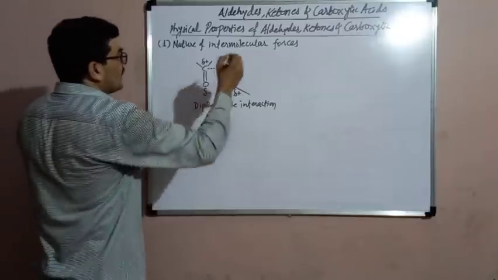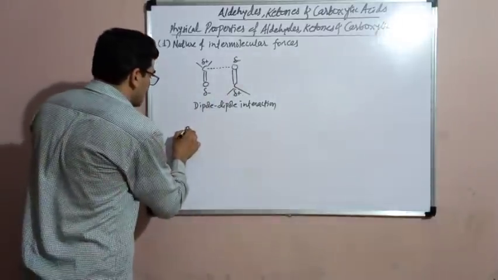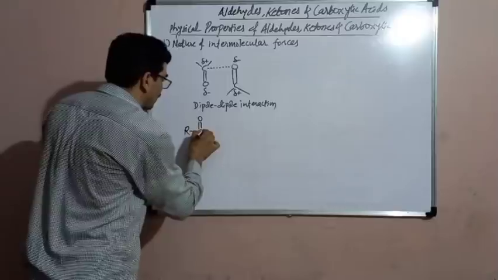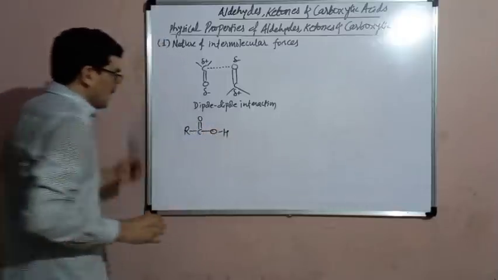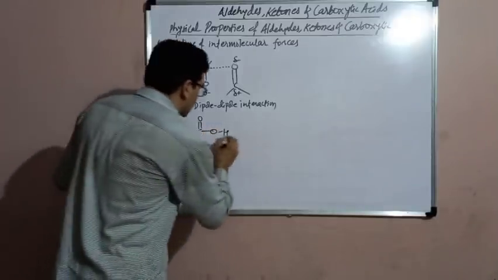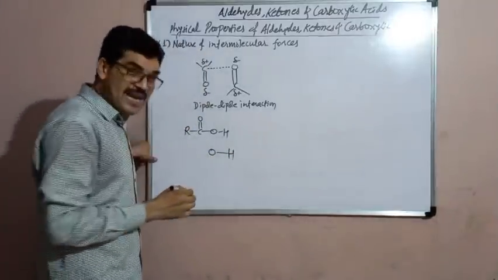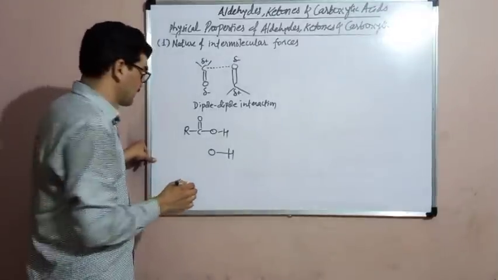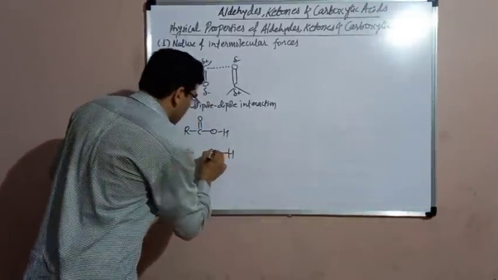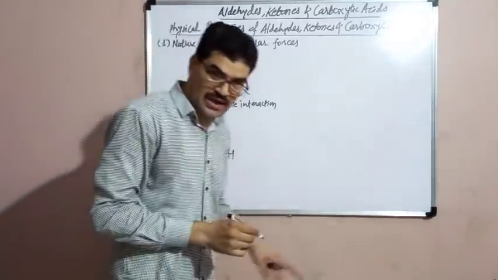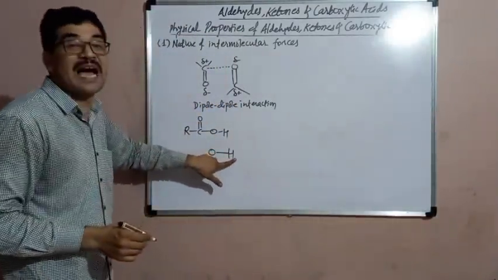Then, in the carboxylic acids, the structure of carboxylic acid is RCOOH. In carboxylic acid, there is an OH bond. This is the OH bond, and this OH bond is highly polar. There is a greater polarity because the difference of electronegativity between oxygen and hydrogen is very high.